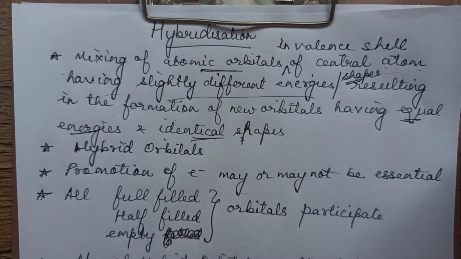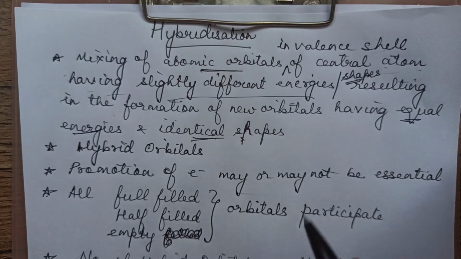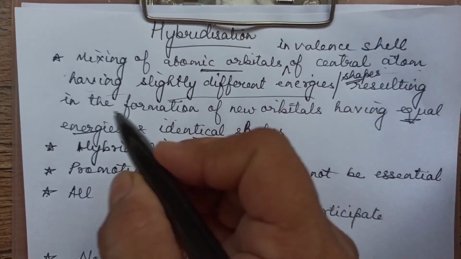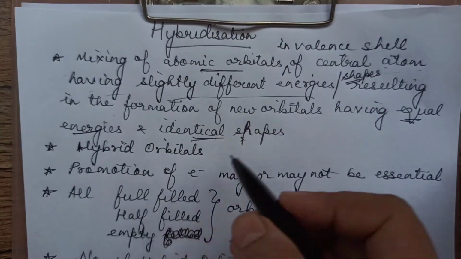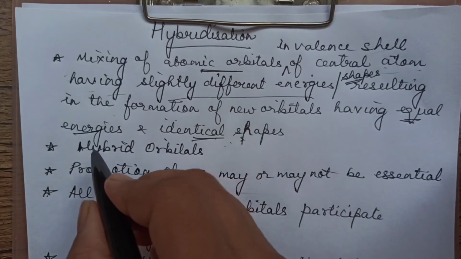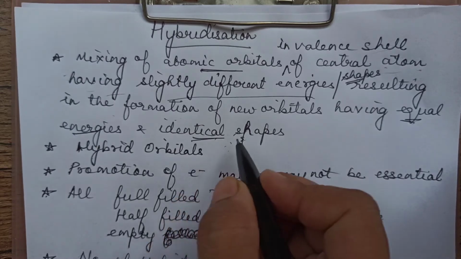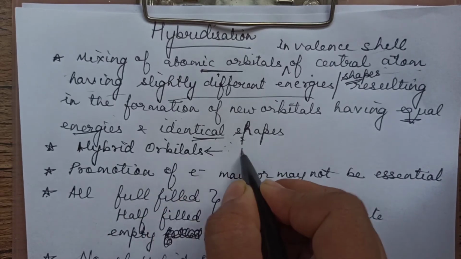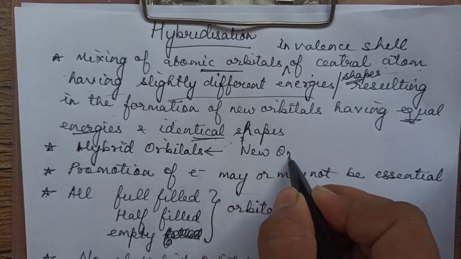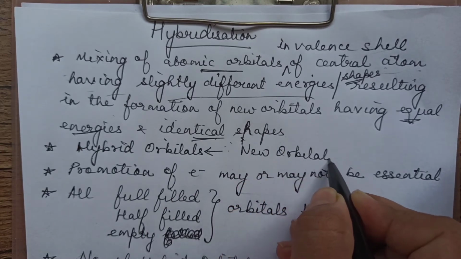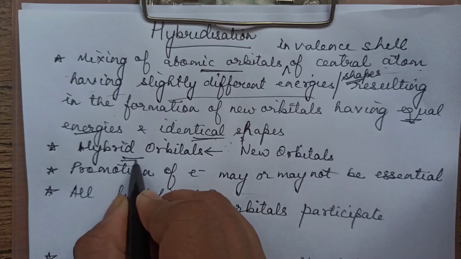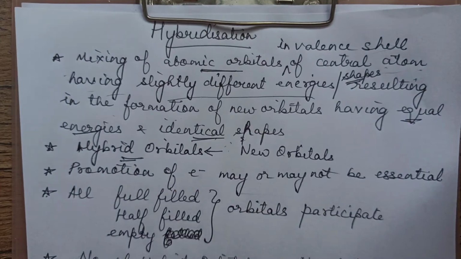Before mixing they all have different energy, different shape. After mixing they have equal energies and identical shape. When we are discussing further the example, this will be clear. The new orbitals which are so formed are called as hybrid orbitals.